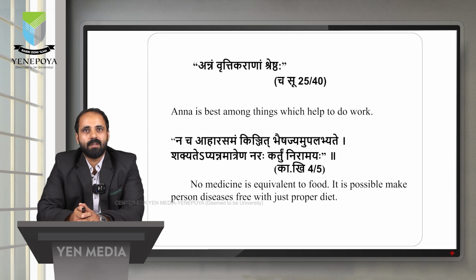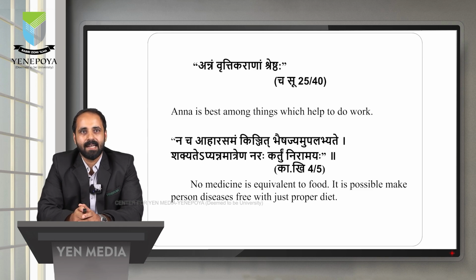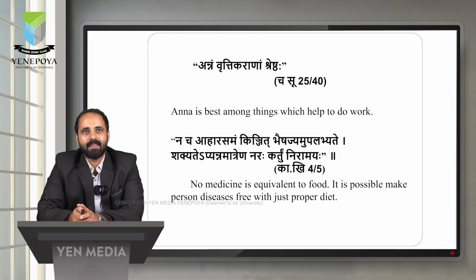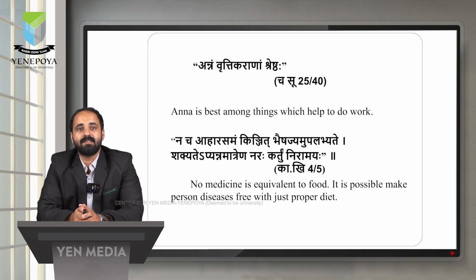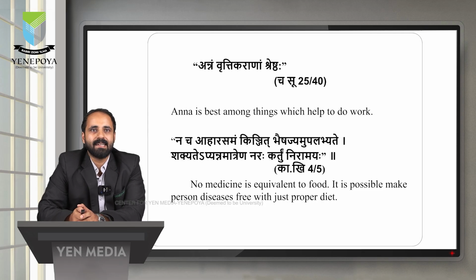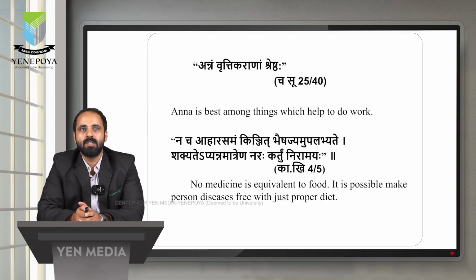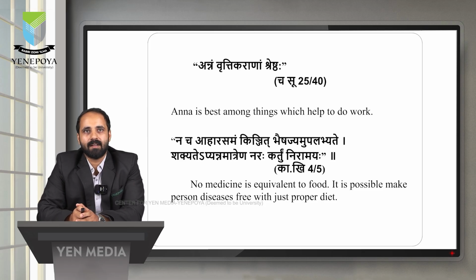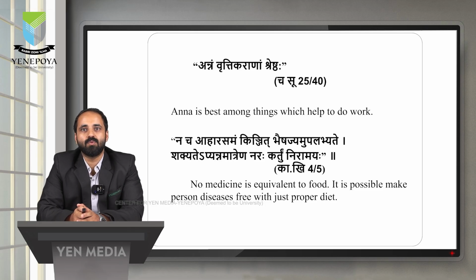According to Charaka Sutra, 25th chapter, 40th sloka, Annam Vrittikaranam Sreshtaha. That is, Anna is best among things which help to do work. Sreshta means supreme. Vritti in the sense any pravritti or work. So, Annam Vrittikaranam Sreshtaha means Anna is best among things which help to do work.